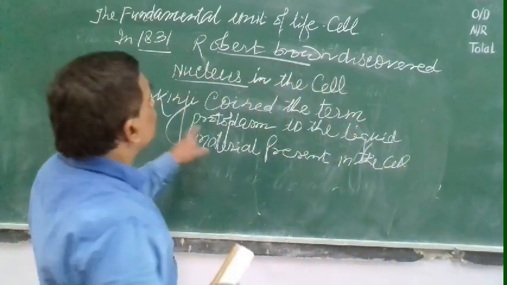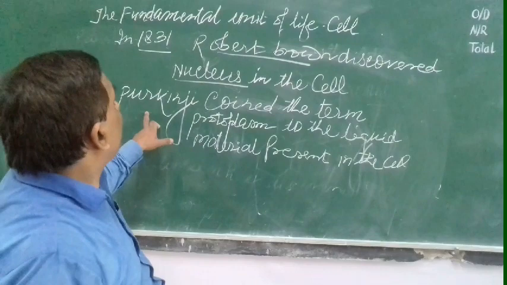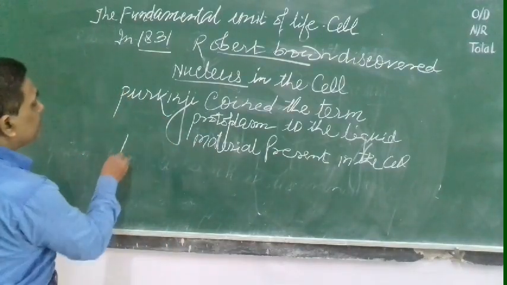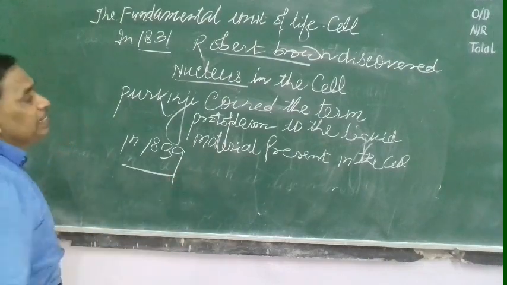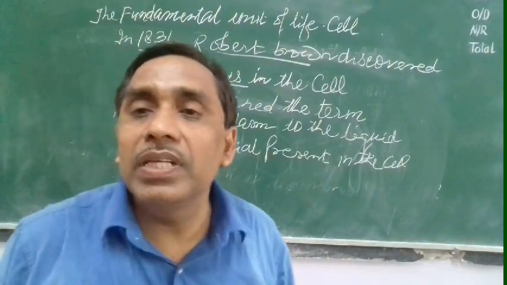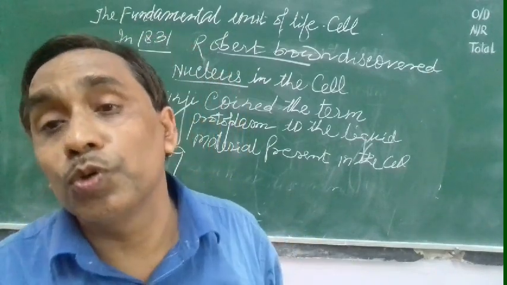The liquid material which is present in the cell was called protoplasm. By whom? By Purkinje, in 1839. In 1839, he said that the liquid material present in the cell is called protoplasm.